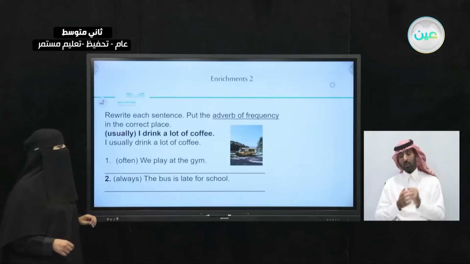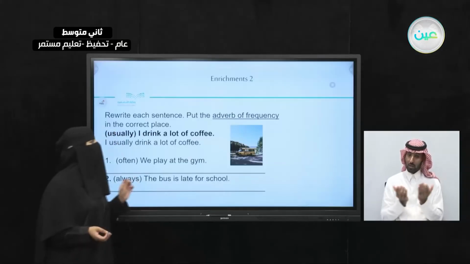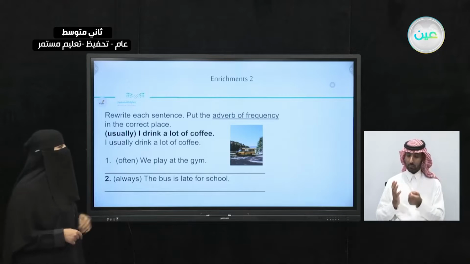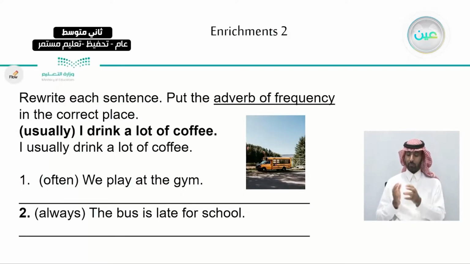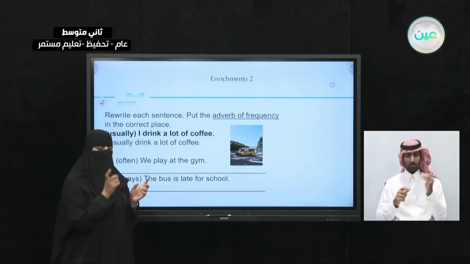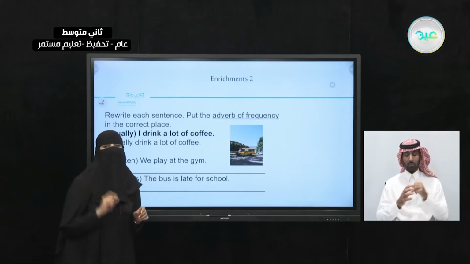Now, let's take a look here. What do you see in the picture? You can see a school bus, right? But where is it? It looks like the school bus is not next to a school, right? So now what are we going to do? We are going to rewrite the sentences. Put the adverb of frequency in the correct place. So here in the sentence, we have the adverb and we have the sentence. So we're going to see where's the correct place to add this adverb in the sentence.